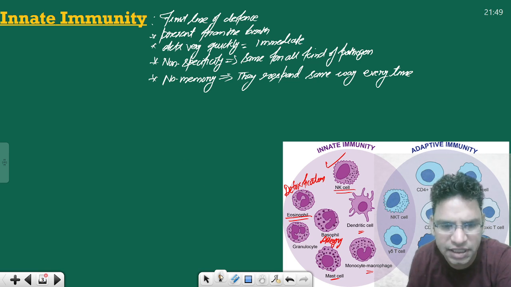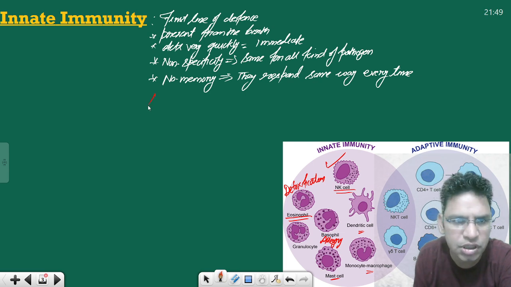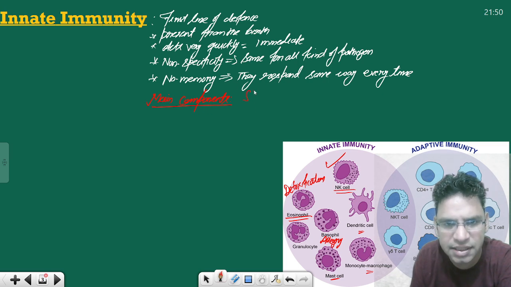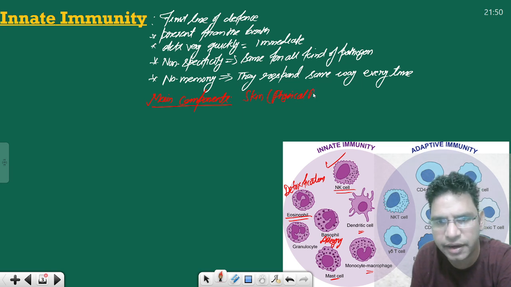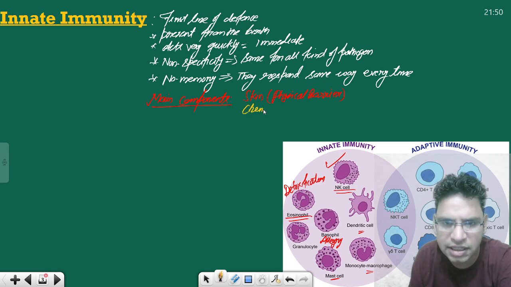If you were to talk about the main components, their main components are basically a physical barrier, skin. The skin is a physical barrier for all sorts of infections and germs. Another one is the chemical barrier, for example.